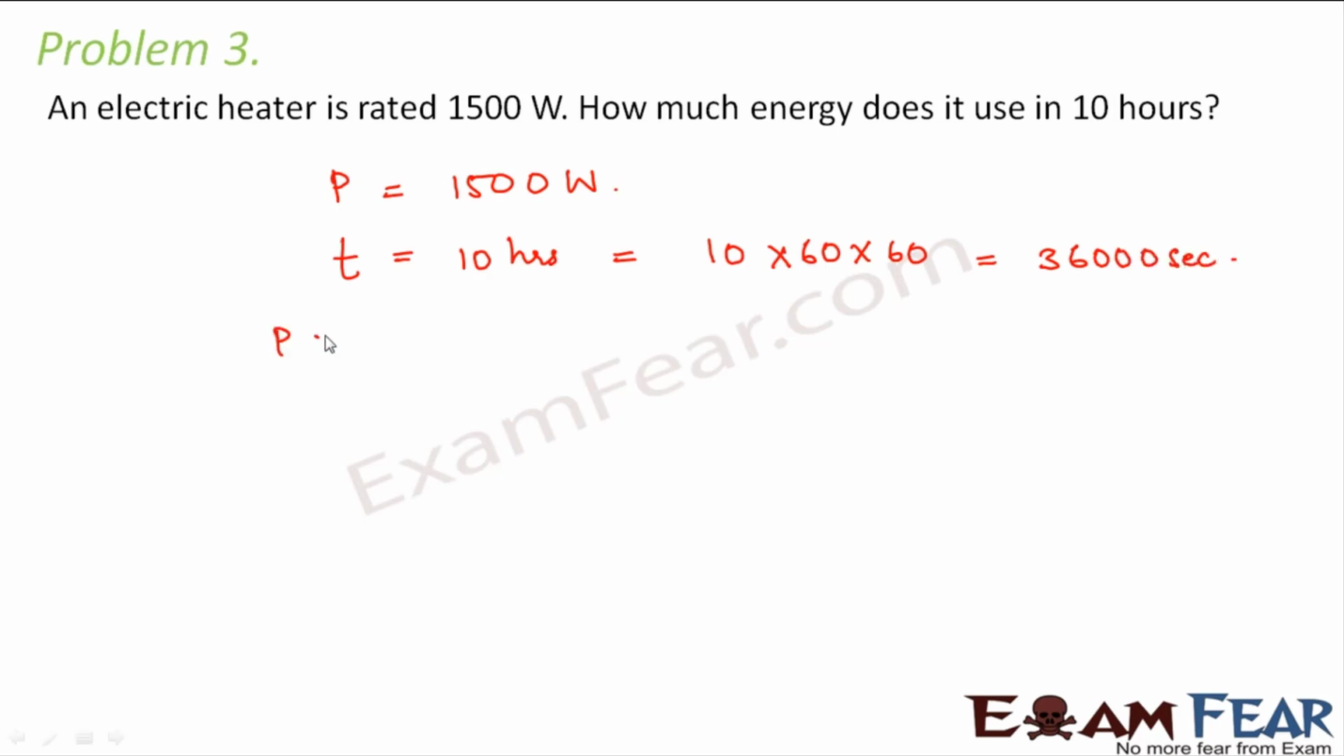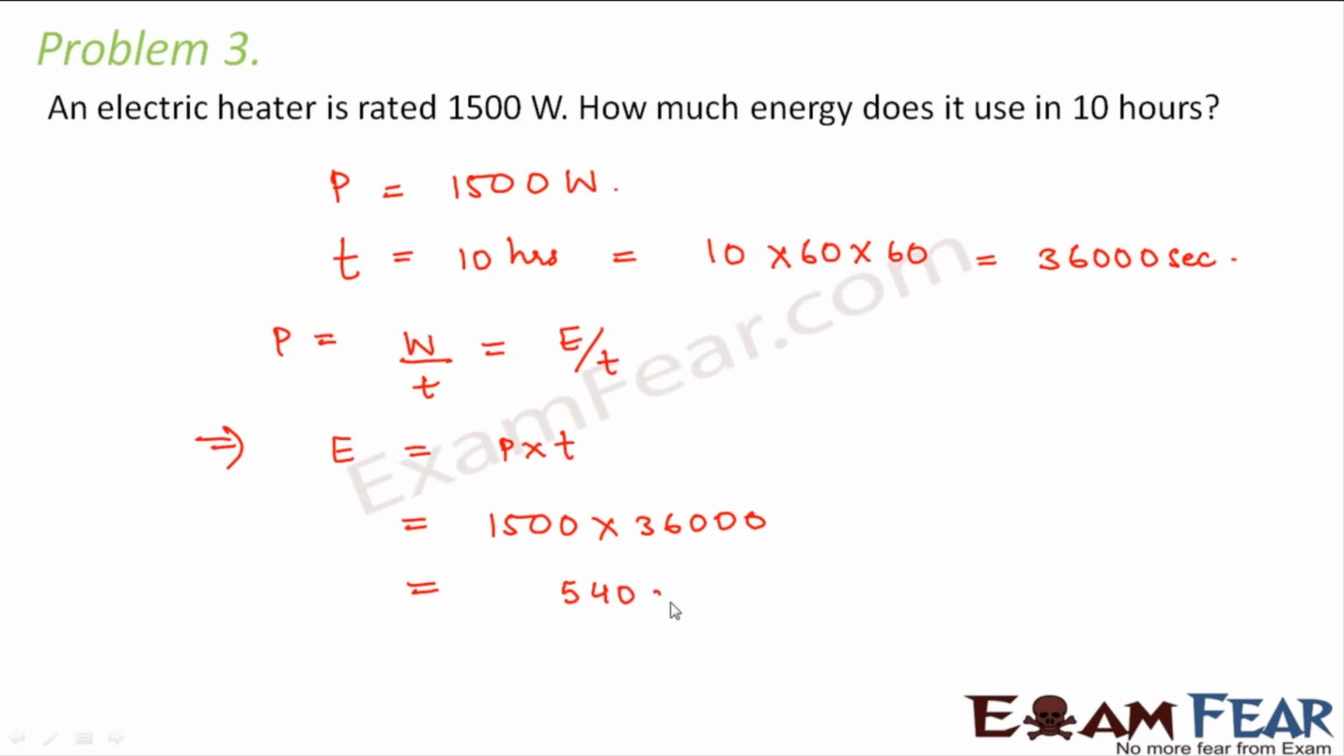Now by definition of power, we know that power is equal to work done by time taken, or energy transferred by time taken. So we can say that energy will be equal to power multiplied by time, that is equal to 1500 multiplied by 36000 seconds. So that is equal to 540 into 10 to the power 5 joules, which can be written as 54 megajoules. So this much would be the energy that it will utilize in 10 hours.